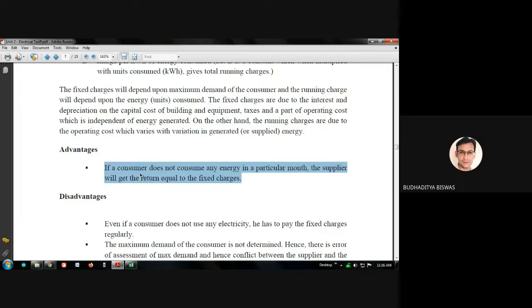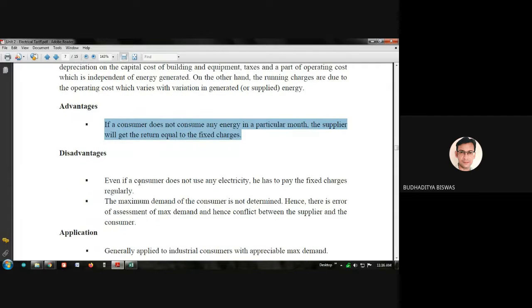Initially in our flat, we had a meter where the maximum demand was 2.75, and based on this, if we did not consume any unit in a particular month, we needed to pay 36 rupees per month. Now we have increased the maximum demand from 2.75 to 5 megawatt, and that's why the fixed charges have also increased. Now if we do not consume any electrical energy in a particular month, we need to pay 40 rupees per month. So from 36 it has increased to 40 rupees.